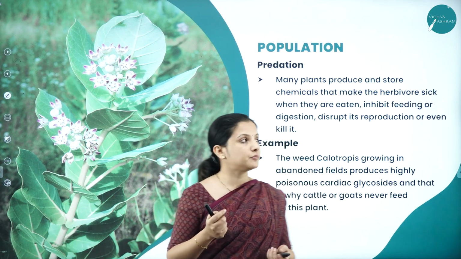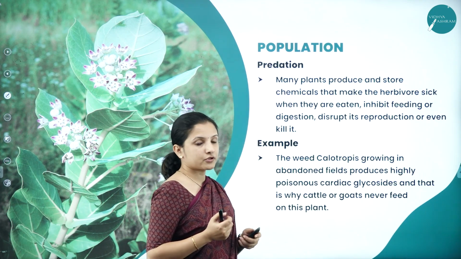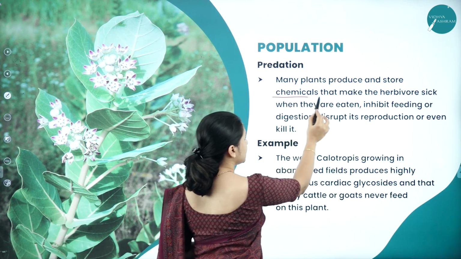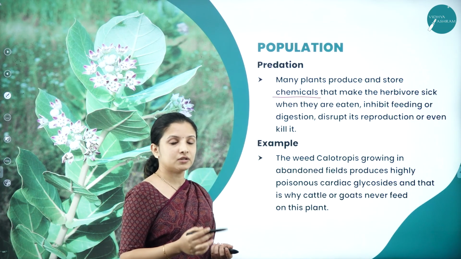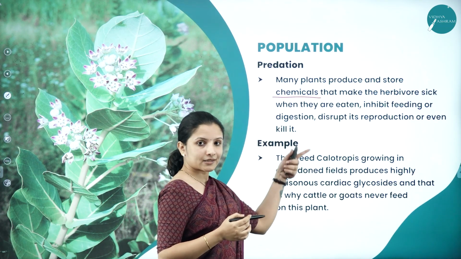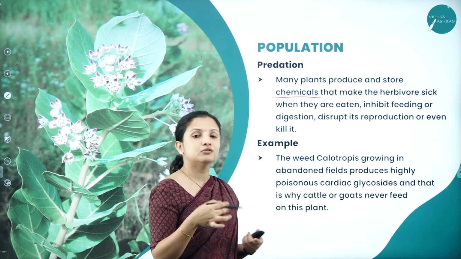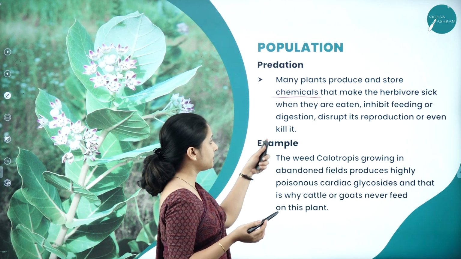Many plants produce and store chemicals that make the herbivores sick. That is why these herbivorous animals do not go and feed on that particular plant.